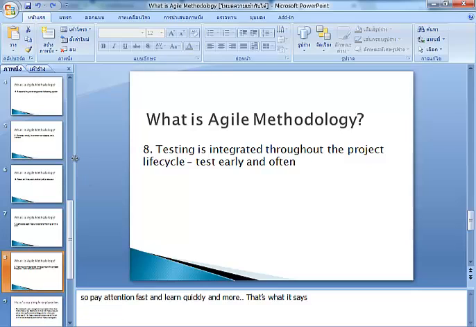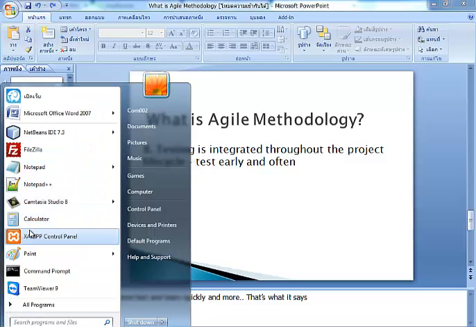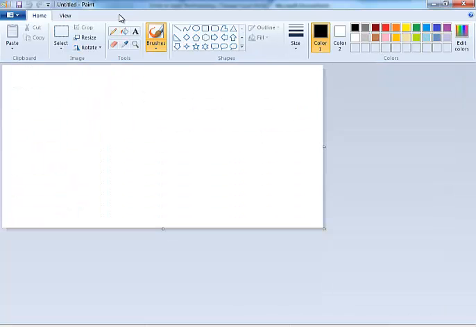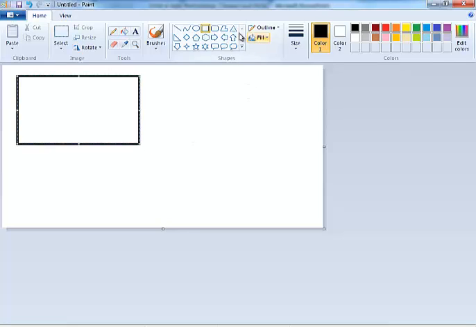Do you understand now what agile methodology is? Here's a simple explanation. For example, we are given one project and the project has 20 or more features.